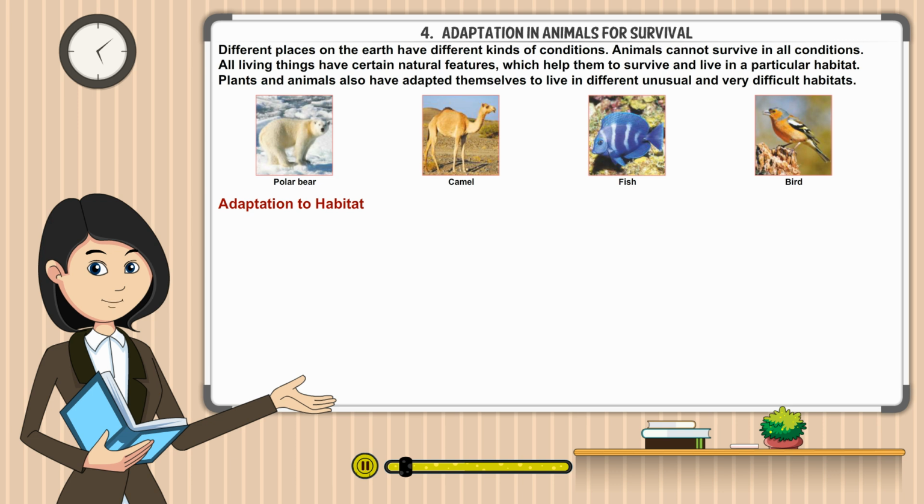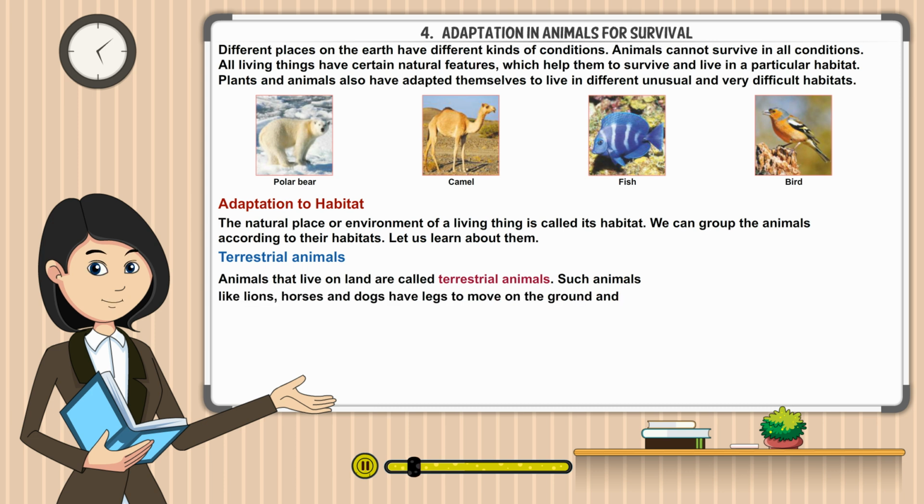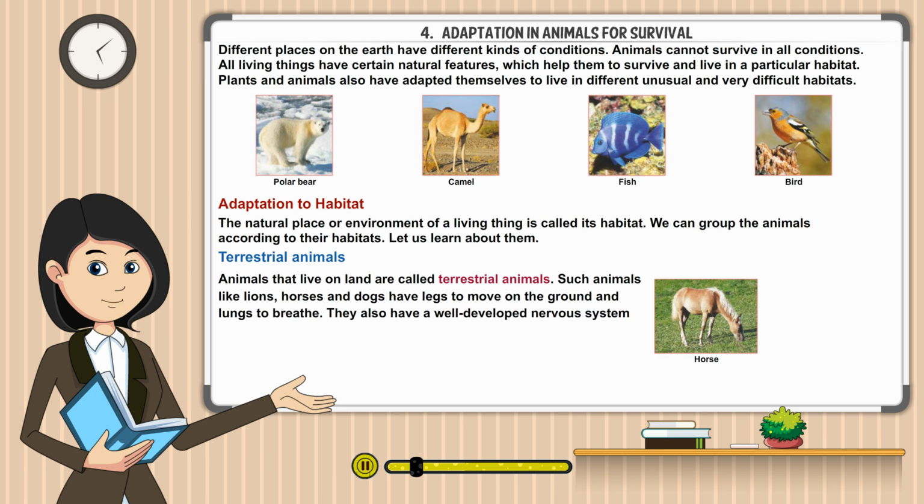Adaptation to habitat. The natural place or environment of a living thing is called its habitat. We can group the animals according to their habitats. Let us learn about them. Terrestrial animals. Animals that live on land are called terrestrial animals. Such animals like lions, horses, and dogs have legs to move on the ground and lungs to breathe.